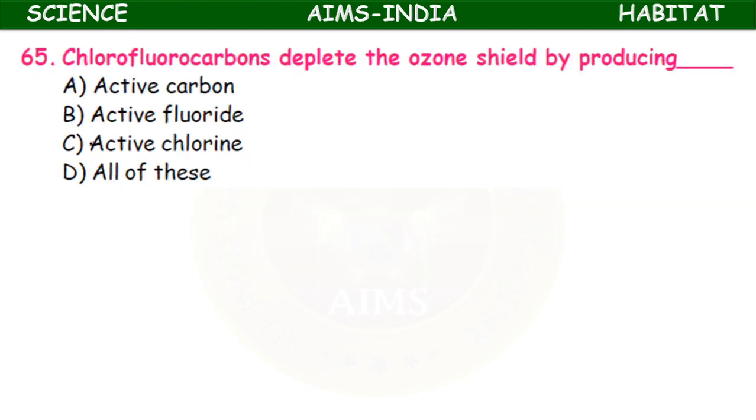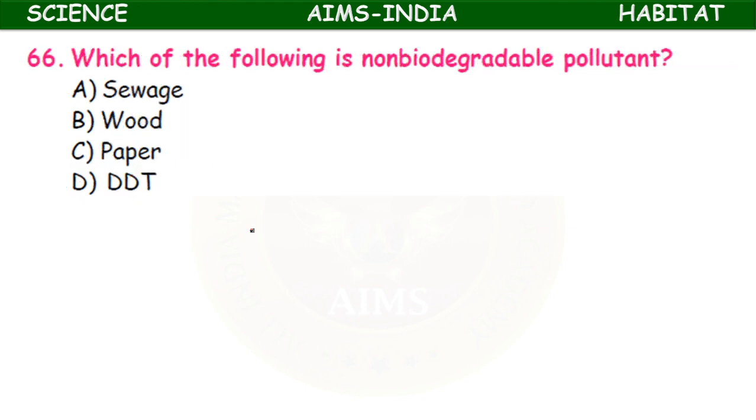Chlorofluorocarbons deplete the ozone shield by producing active carbon, active fluoride, active chloride, all of these. Okay, by means of all these mechanisms, chlorofluorocarbons convert the ozone into oxygen. That is called ozone depletion. Which of the following is a non-biodegradable pollutant? Sewage, wood, paper, DDT. DDT is a non-biodegradable pollutant.